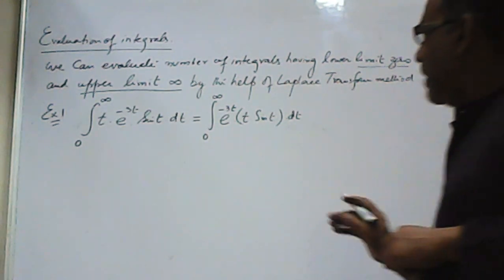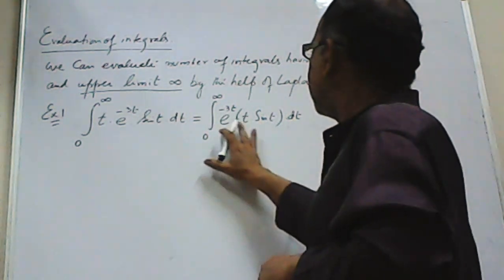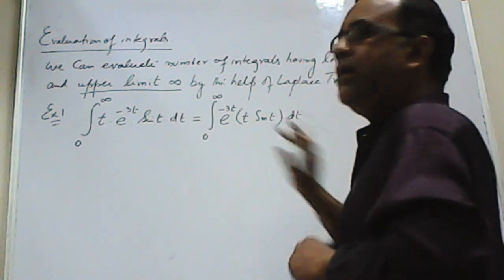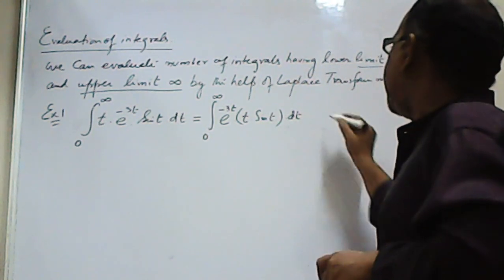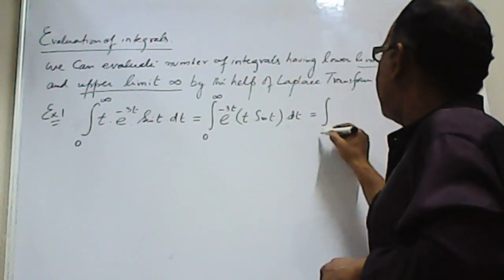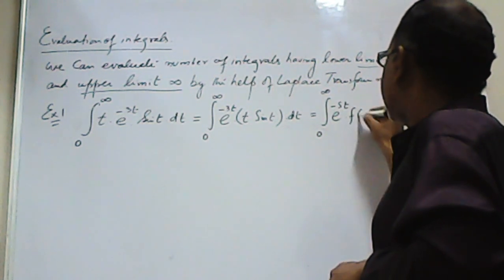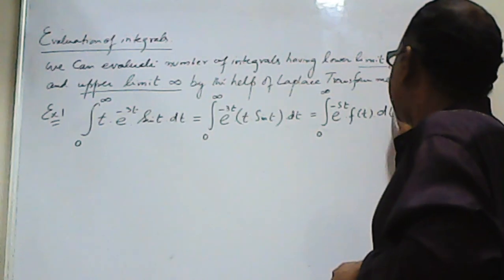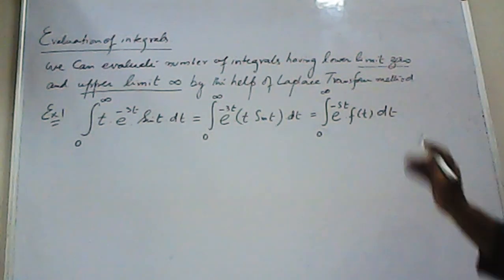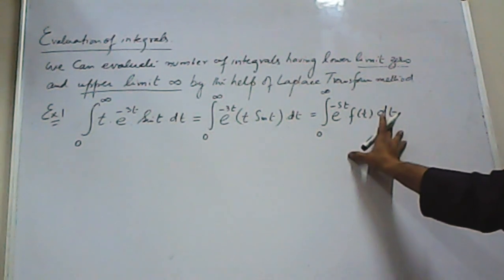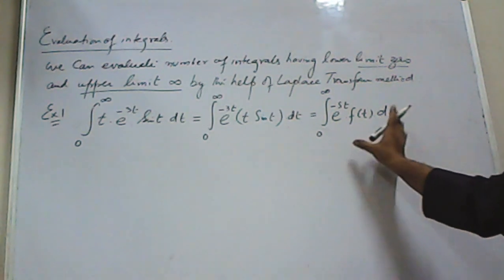Then just equate this integral with this integral. I am writing the integral here just for your understanding, otherwise it is not required in the proper solution. This is the form of the definition formula. So what is required is to equate the given integral with this integral.